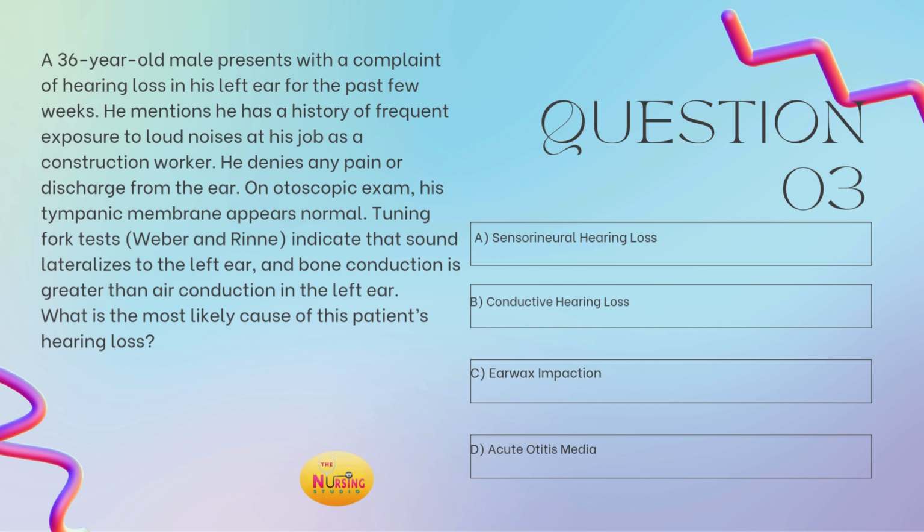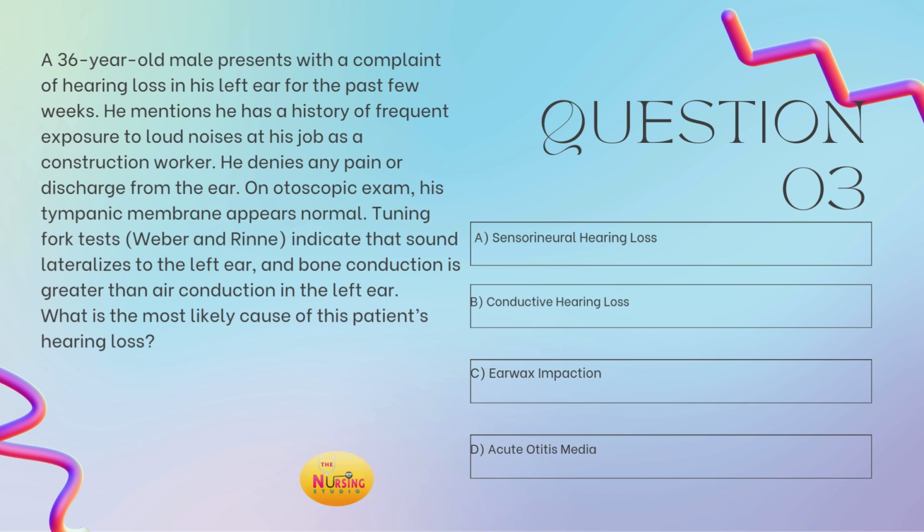All right, question number 3. A 36-year-old male presents with a complaint of hearing loss in his left ear for the past few weeks. He mentions he has a history of frequent exposure to loud noises at his job as a construction worker. He denies any pain or discharge from the ear. On otoscopic exam, his tympanic membrane appears normal. The tuning fork results, Weber and Rinne, indicate that sound lateralizes to the left ear and bone conduction is greater than air conduction in the left ear. What is the most likely cause of this patient's hearing loss?